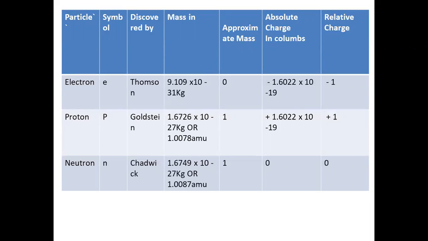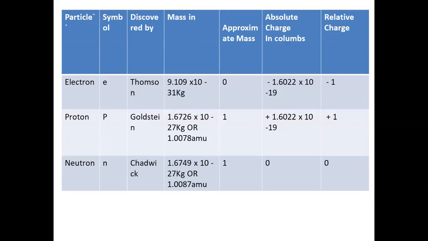First, let us take the electron. Its symbol is e, discovered by J.J. Thomson. The mass is 9.1 into 10 to the power minus 31 kilograms, or 10 to the power minus 28 grams.